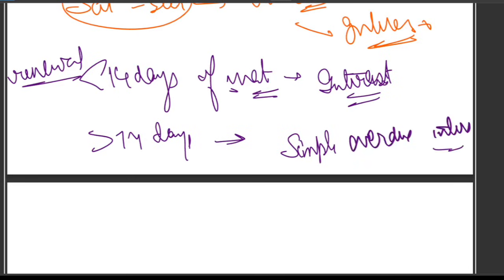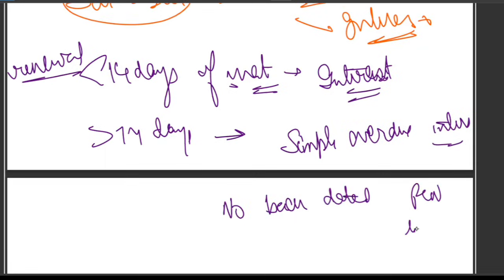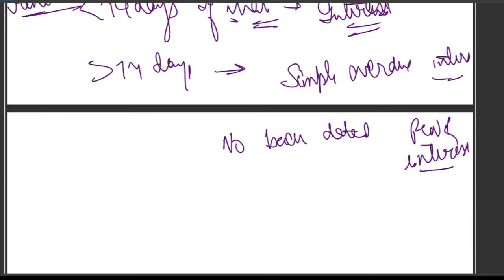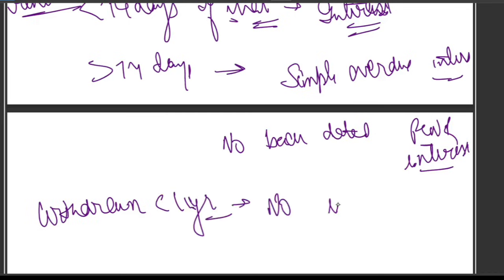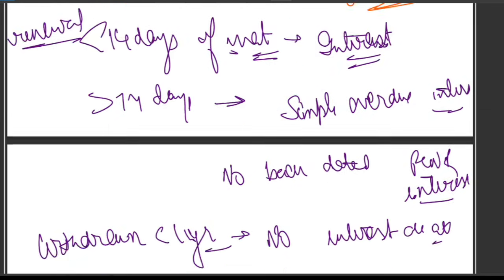Simple overdue interest may be paid. No backdated FCNR interest. And if the funds are withdrawn before completing 1 year, no interest at all. Right. FCNR minimum maturity is 1 year. You know it very well. Right.